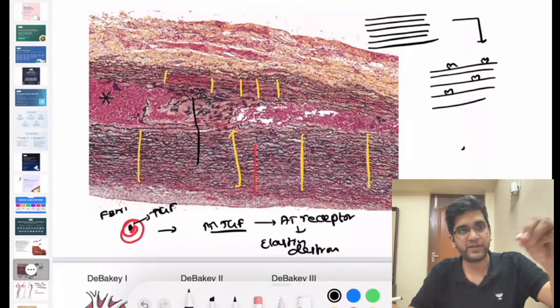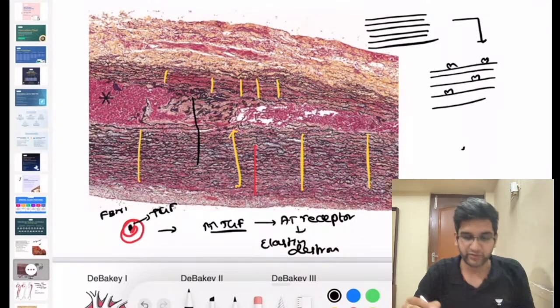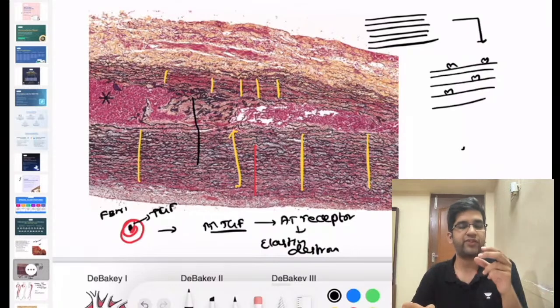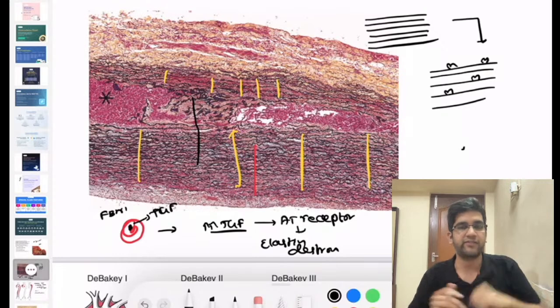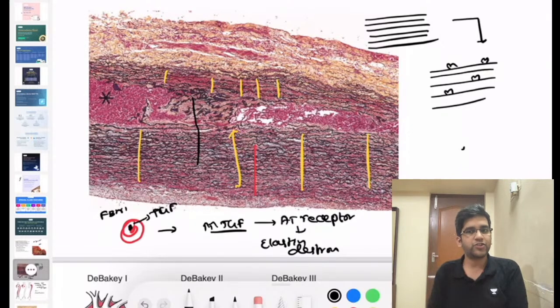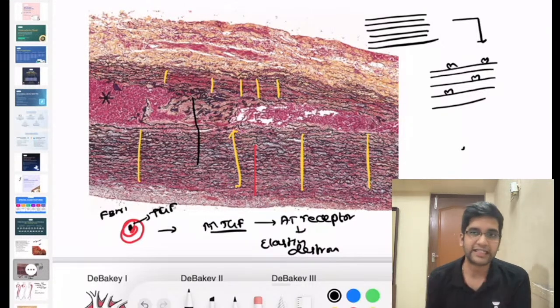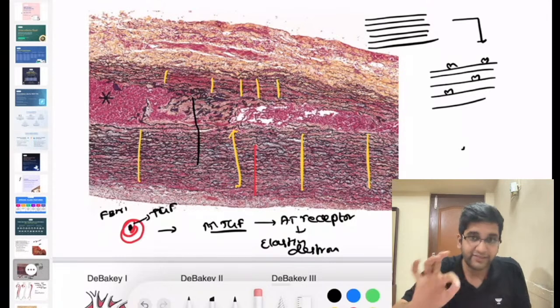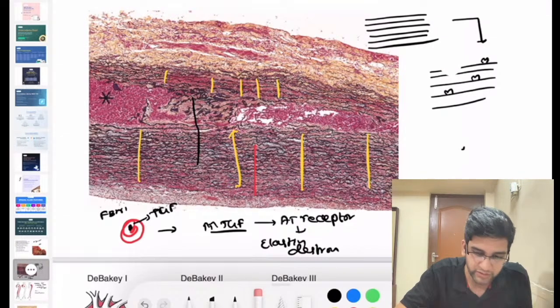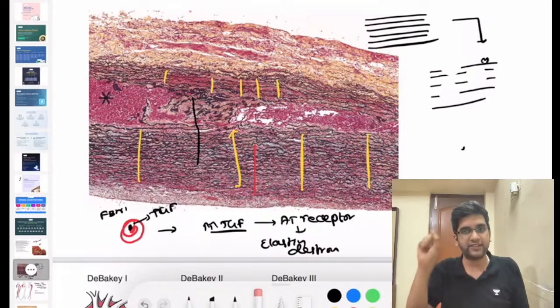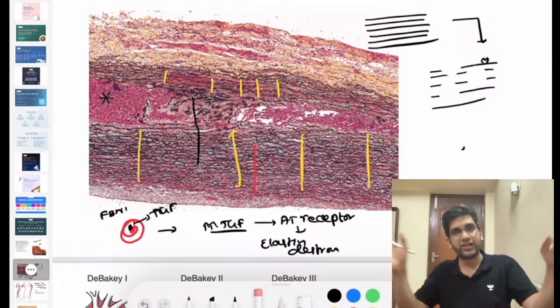And if the TGF beta binds to the receptor and destroys everything, every growth factor and receptor, do they act in an endocrine fashion or in a paracrine fashion? This is true for every growth factor and receptor. They always act in a paracrine fashion, right? So can I say when TGF beta binds to the receptor, it will destroy just in this vicinity alone. It cannot destroy everything, right?